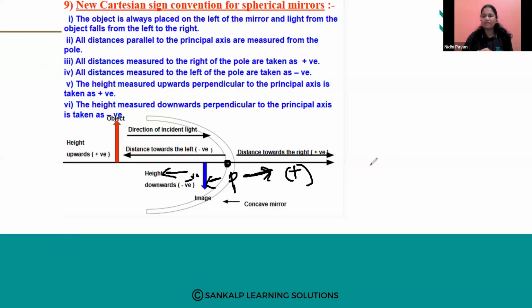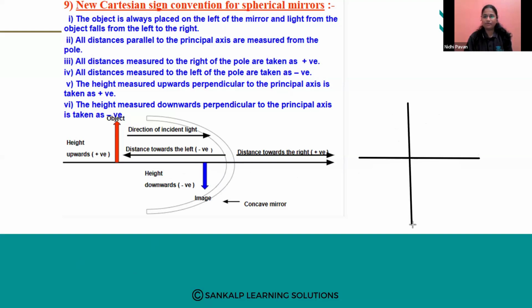So when you put the graph, you might know, the right side will be positive, the left side will be negative. Same way, the upper side will be positive, the lower side will be negative. Let me make it more clear. Just imagine the graph. So this will be our graph.